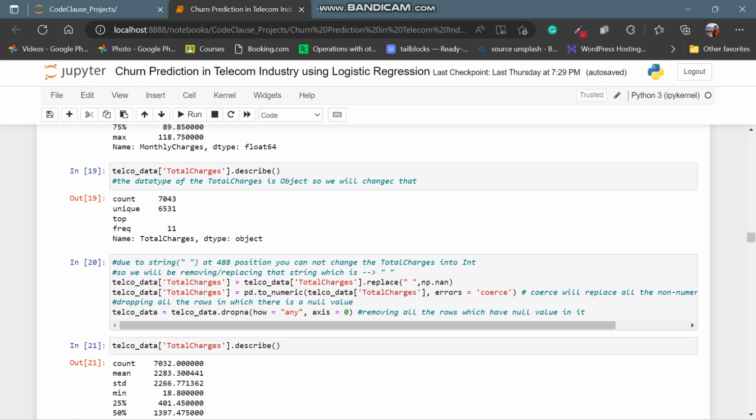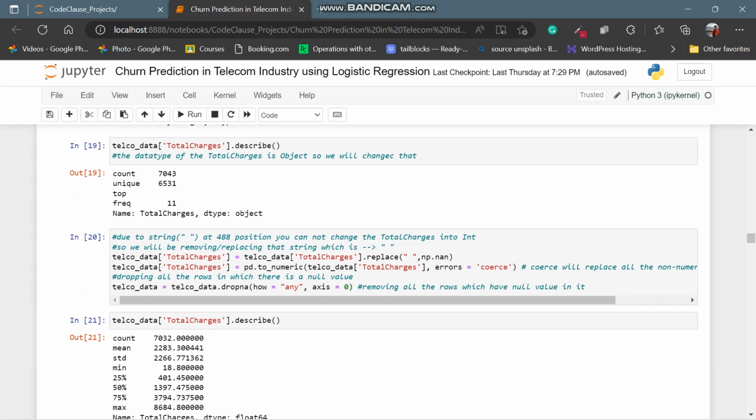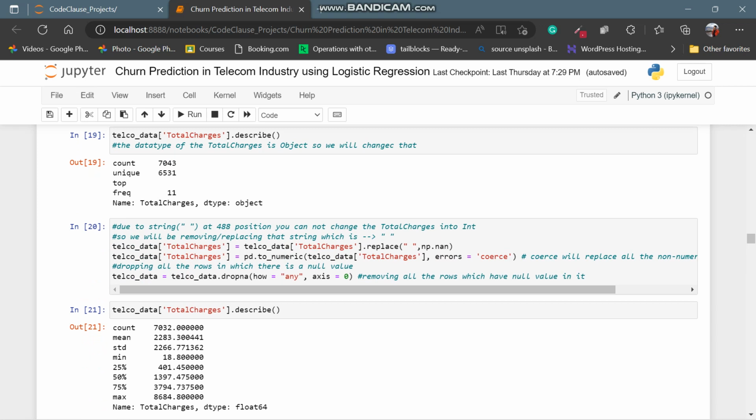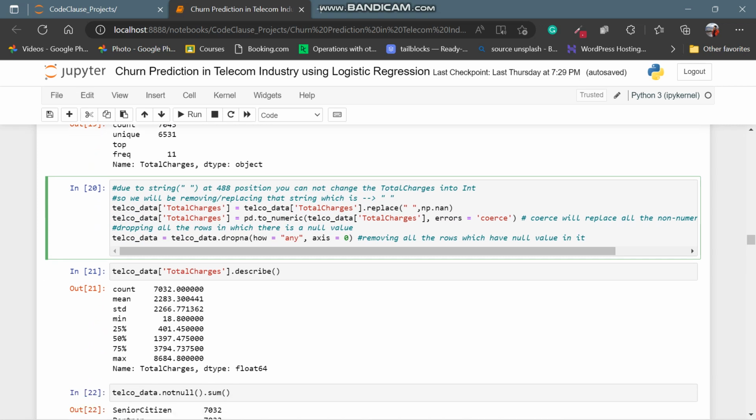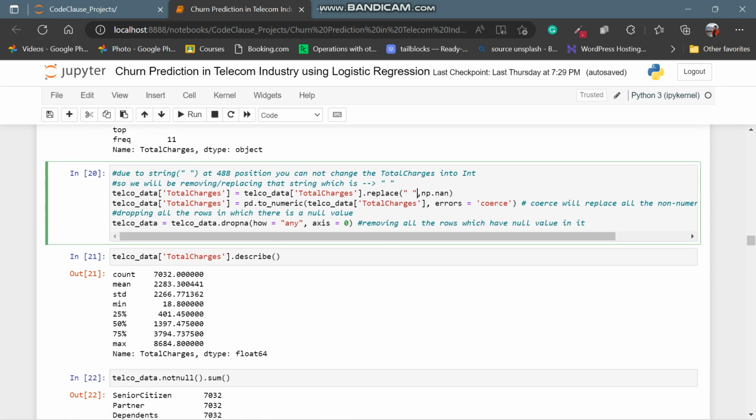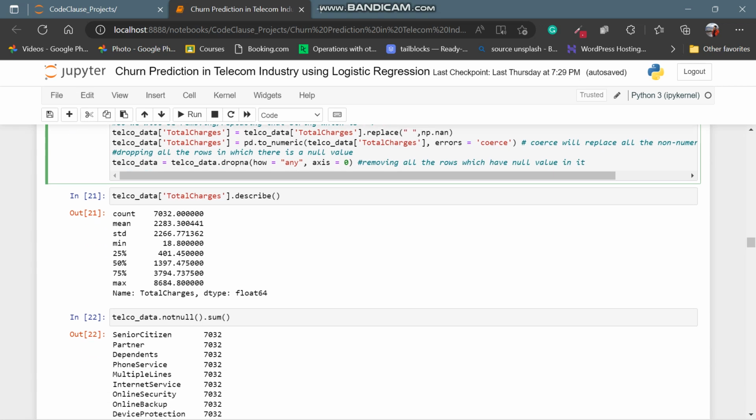So see, this total charges is an object data type. So we have to change it into either integer format or float format. Why is this in an object format? Because it contains a space. What we have done is replace that space with NaN. Then we are changing that total charges into numeric format. You can see that this has now been changed into float64.